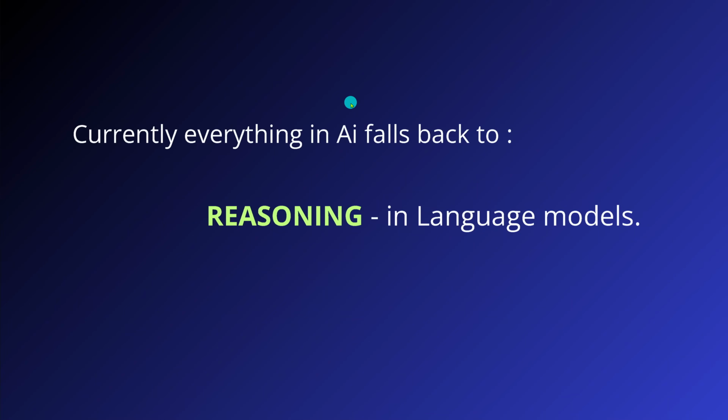And also, everything currently in AI, at least in my idea, falls back to one plane: the reasoning complexity that we have in large language models. If you look at robotic systems, if you look at video systems, if you look at a vision language encoder, whatever, everything is coming back to the reasoning ability of a large language model.